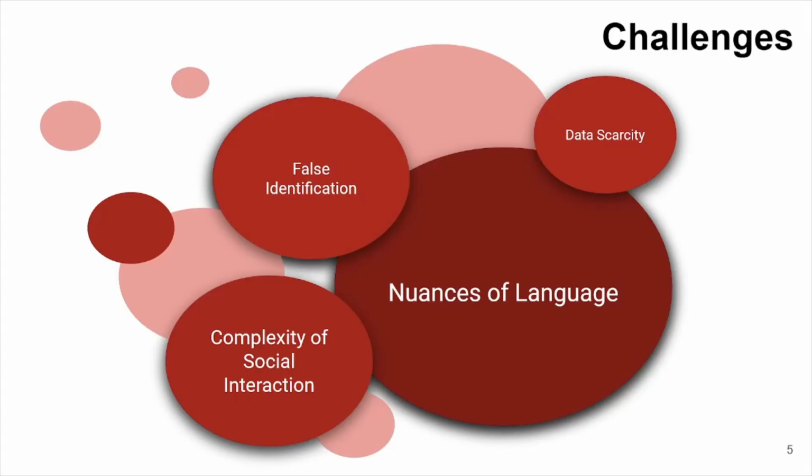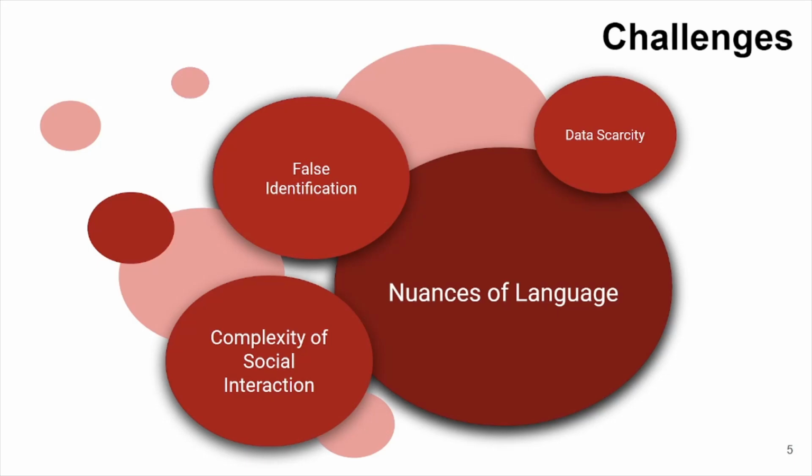Hello, my name is Zihadul Karim Zenon and I'm going to explain the challenges of the task. Detecting antisocial comments from social media platforms and levelizing their intensity degree is an important and challenging task. There are several challenges that we need to consider in order to achieve accurate and reliable results. Firstly, false identification is a major challenge in this task. Antisocial comments can be hidden behind sarcasm or irony, making it difficult to distinguish them from harmless comments. This can lead to a false positive or false negative, which can affect the reliability of the results.